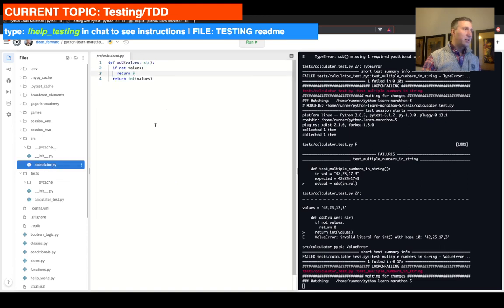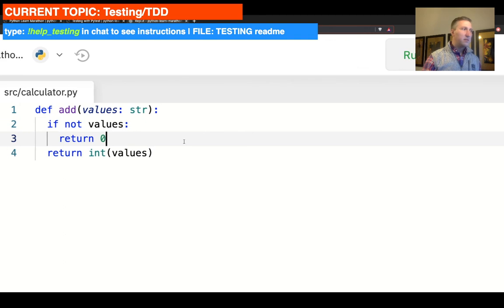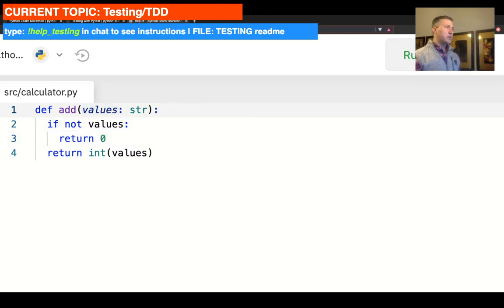Let's jump over to the calculator. So now we need to modify this function here and do the whole hard work that we've been learning about so far. The few hints that I'm going to give you: you're going to need to split the string, and you're going to need to iterate through that string, and then you're going to need to add everything up, right?